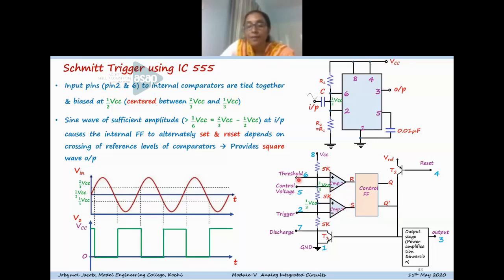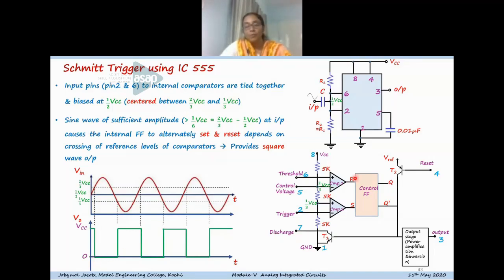And when pin 6 is having a higher value compared to 2/3 VCC, the non-inverting terminal is having higher voltage, so the output of comparator 1 is high. That is, the flip-flop will reset, and the output will go low. So this is the output of the 555 timer at that time. When this crossover happens, the output becomes 0.